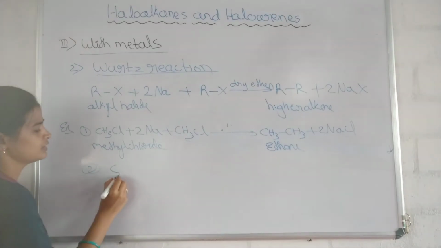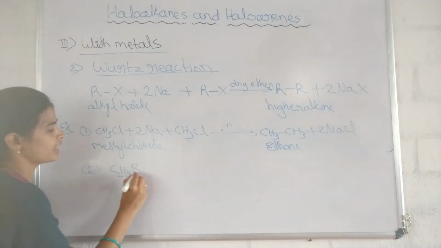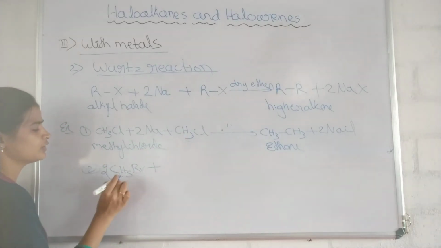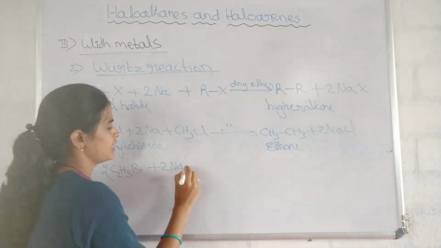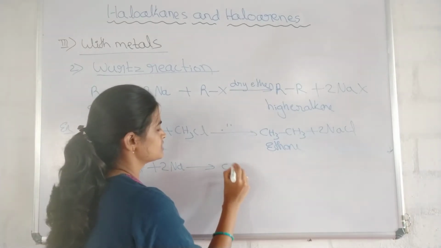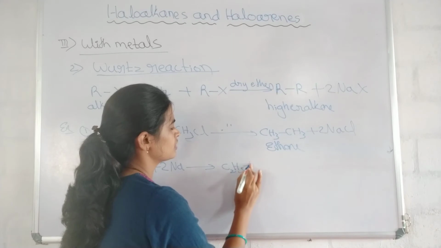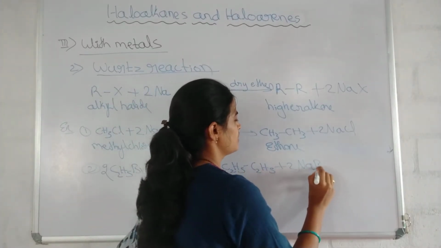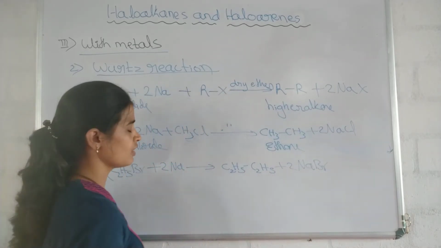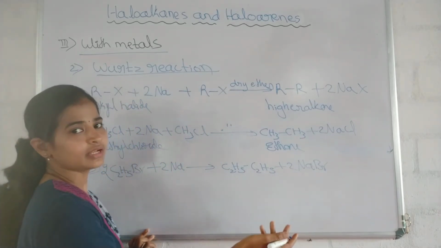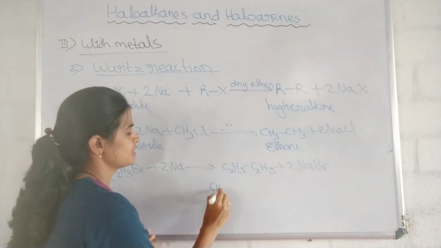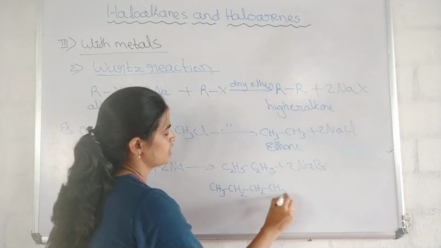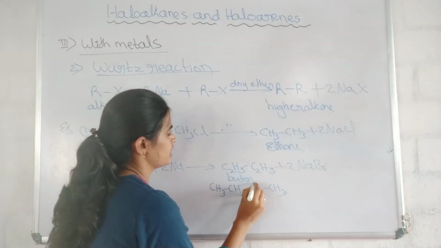Second one, C2H5Br. I am using the ethyl bromide. Instead of writing it like this, I will take it two times, and 2Na gives C2H5-C2H5 plus 2NaBr. Got it? C2H5, ethyl, don't read it as ethyl. This is nothing but CH3CH2CH2CH3. What is it? It is butane, n-butane.